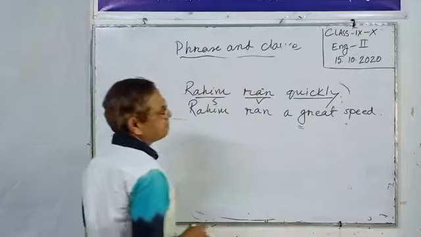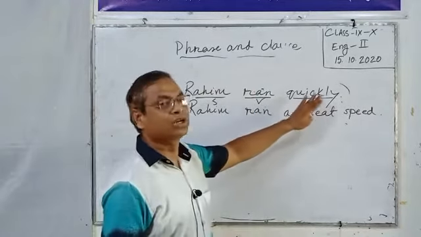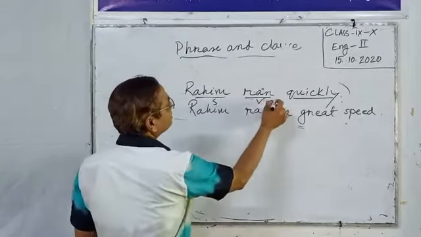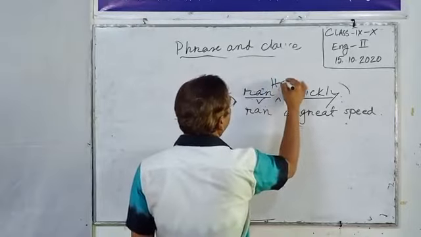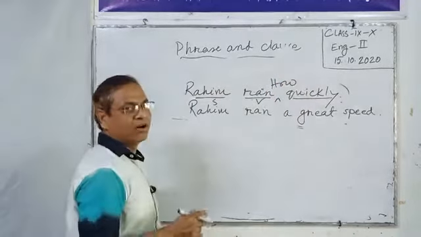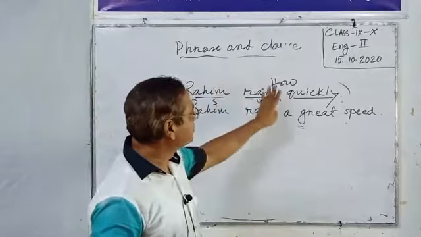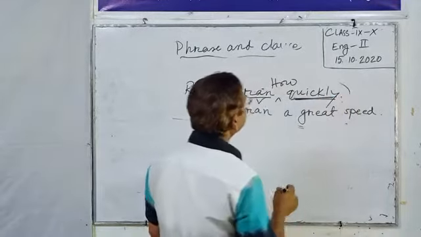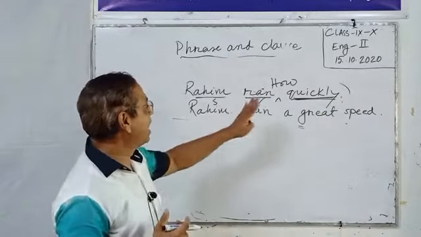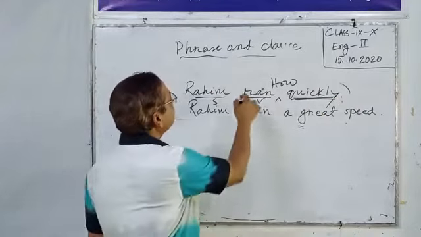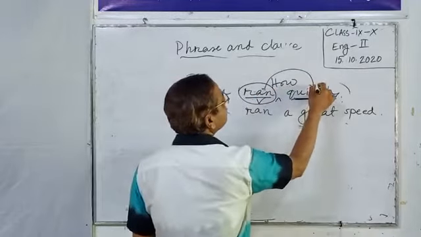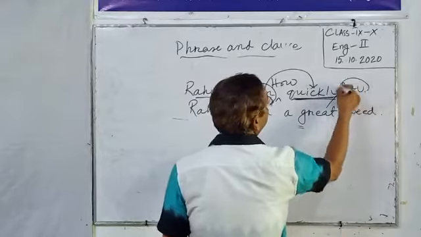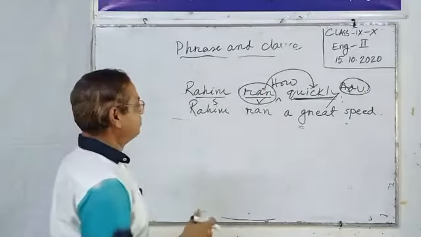What is the part of speech of quickly? How did Rohim run? Rohim ran quickly. When we ask how to the verb, the word we get is an adverb. Quickly here is an adverb.